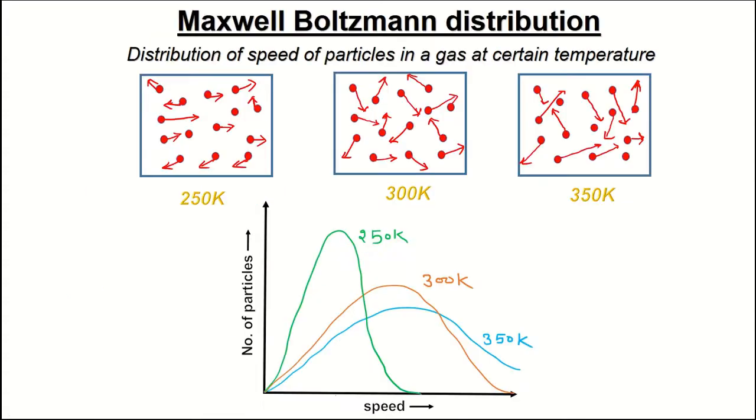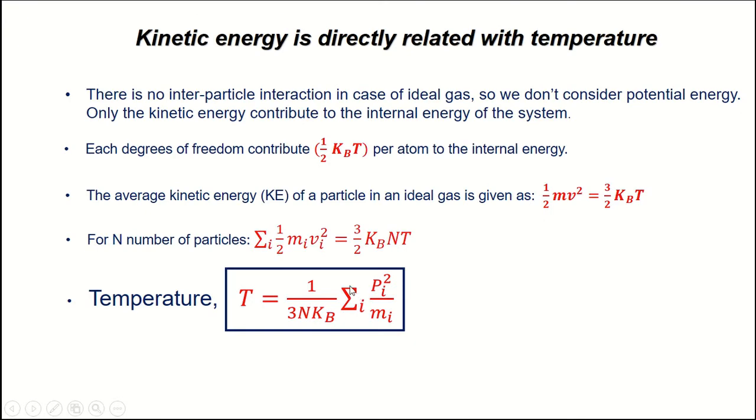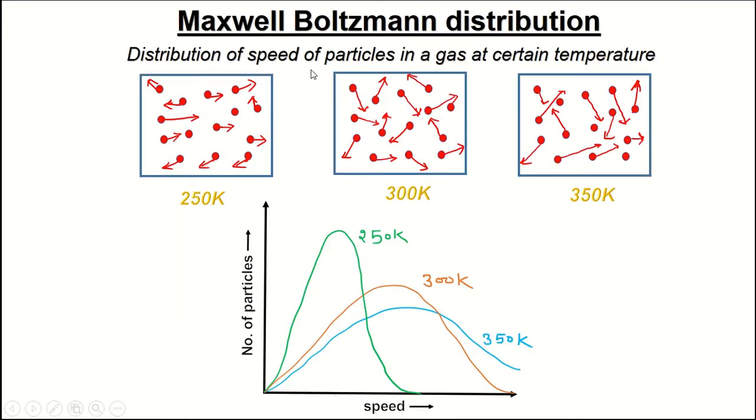So now let us go through the Maxwell-Boltzmann distribution of velocities. It basically tells us about the distribution of speed of particles in a gas at a certain temperature. Let us consider that we have 3 systems.